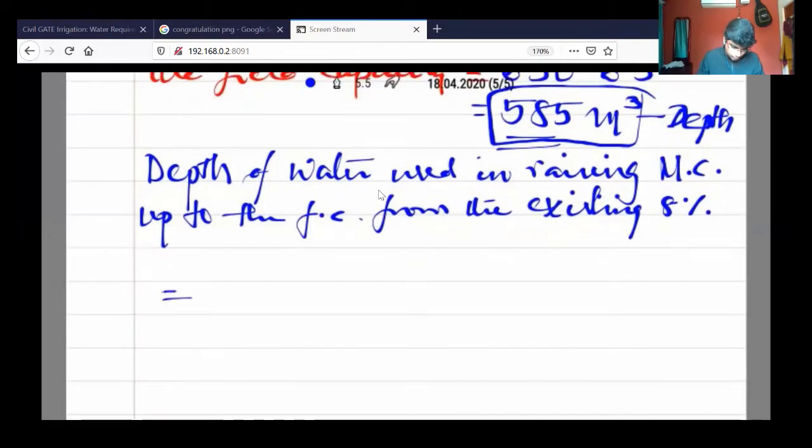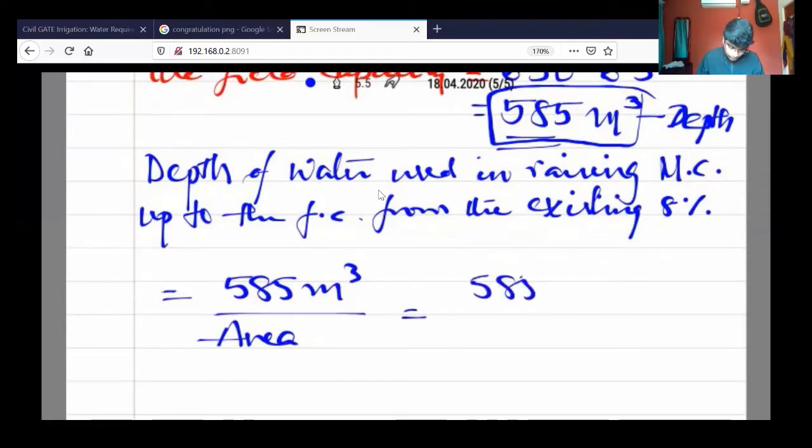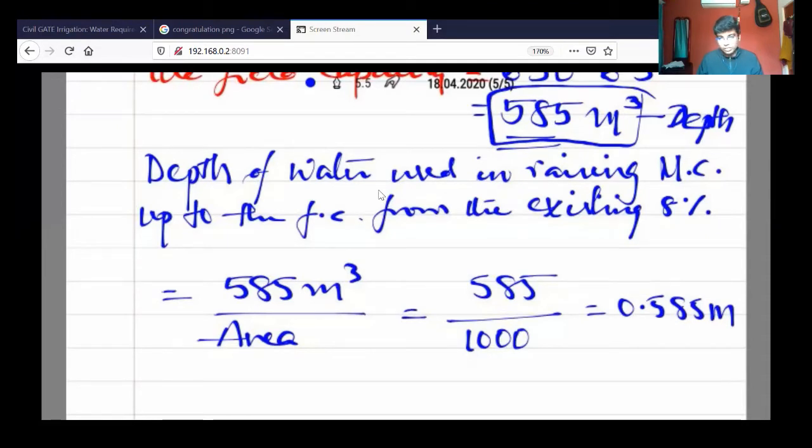So that can be calculated by 585 meter cube divided by the area of the field. So that gives you 585 divided by the area, which in the question is given as 1000 meter square. Okay, so 0.585 meters. So that is the depth of moisture given to the soil from the irrigation.